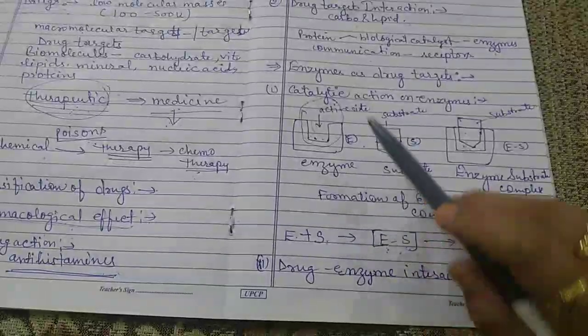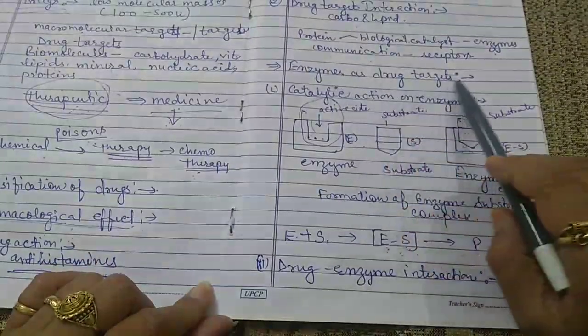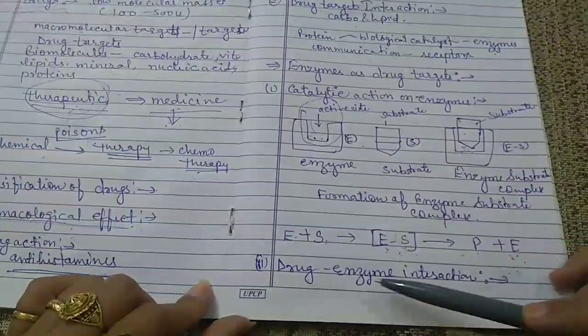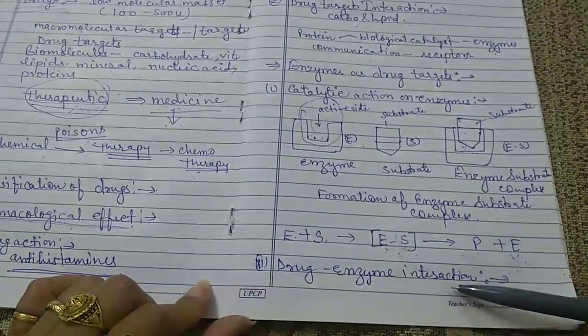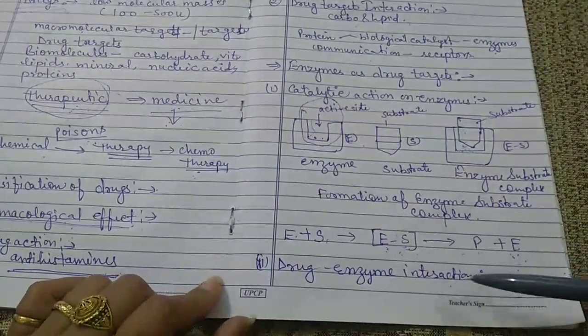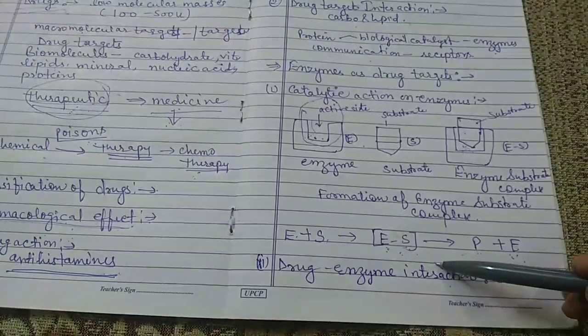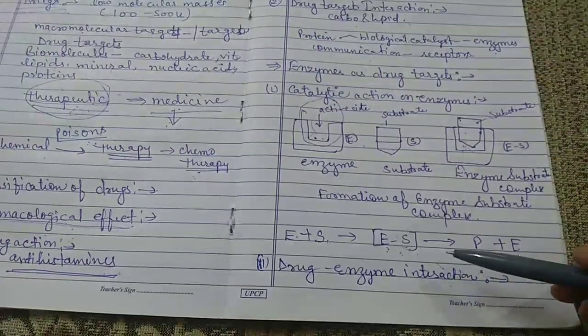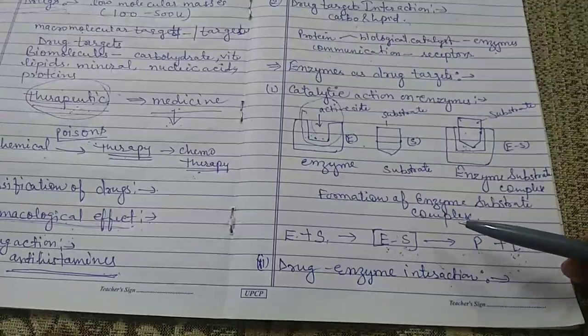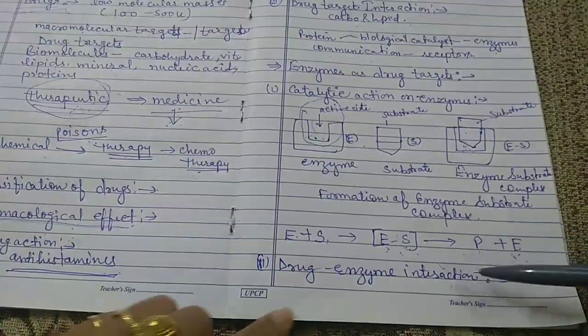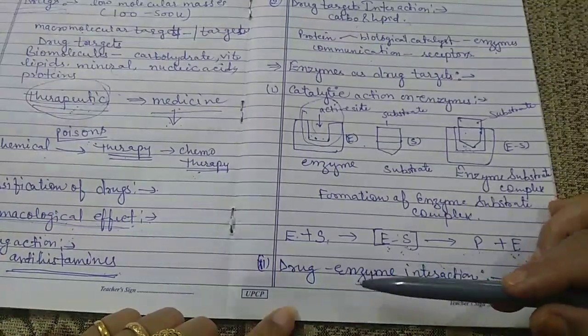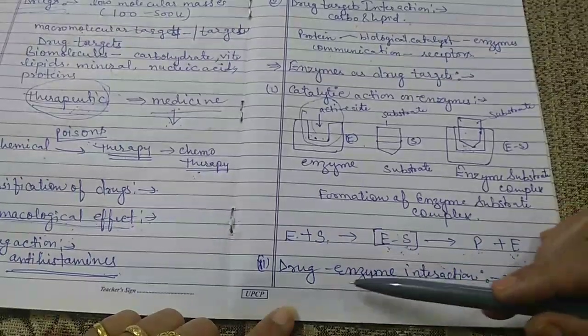Now the next category under enzyme as a drug target is the drug enzyme interaction. The role of a drug is to hinder the formation of the enzyme substrate complex, and this can be done in two ways.